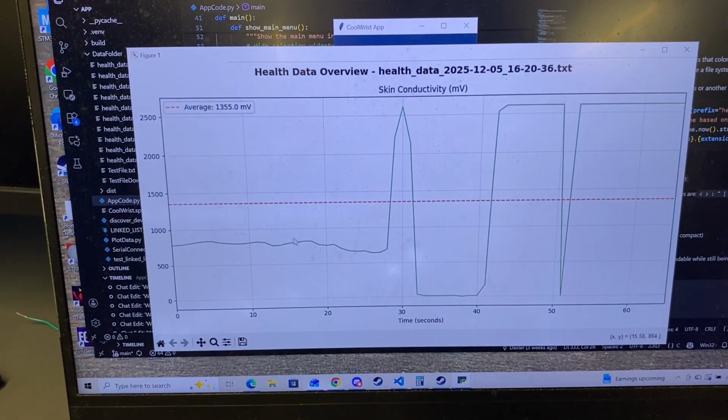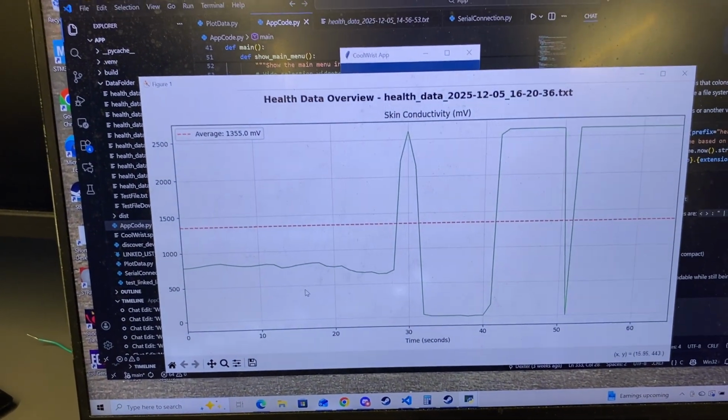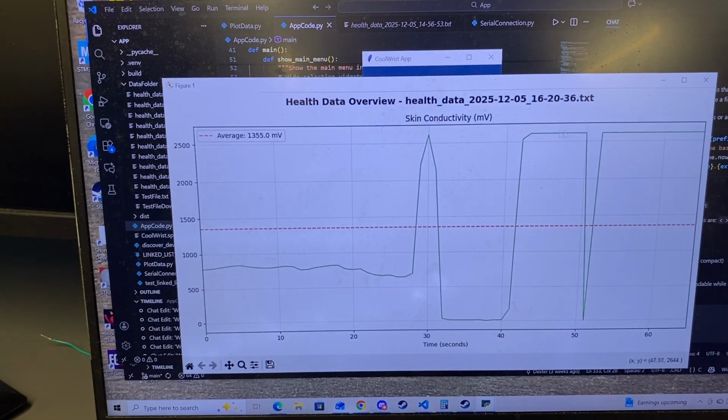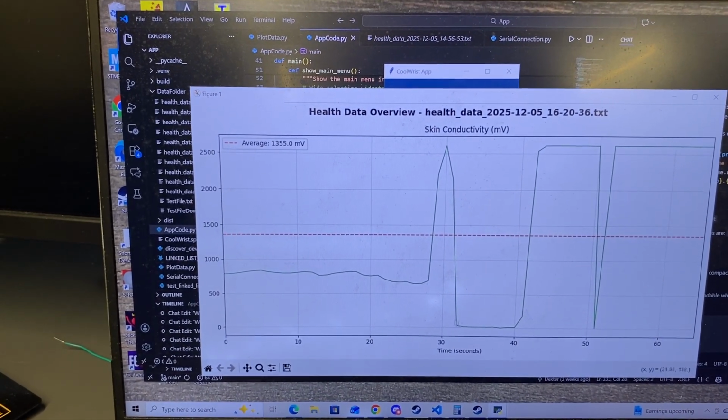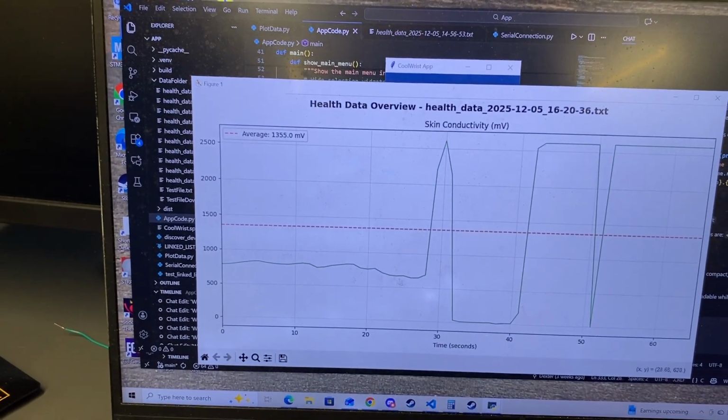So as you can see, this was the baseline data that we collected beforehand. These are just the empty data when we took our hands off of it. And then this is the during the episode state. You can see it's much lower than this, which means that we know that this was an episode as opposed to this one.